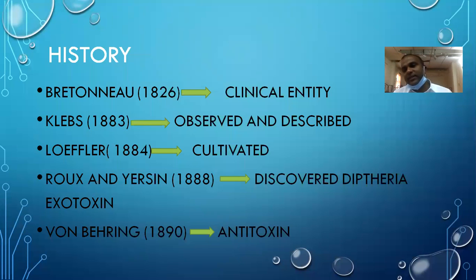And Roux and Yersin discovered the exotoxin. Later, in 1890, Von Behring described the toxin and antitoxin. And Roux and Yersin gave a detailed description of the exotoxin, which mainly causes the clinical features of diphtheria.